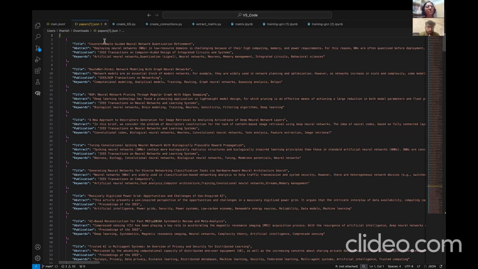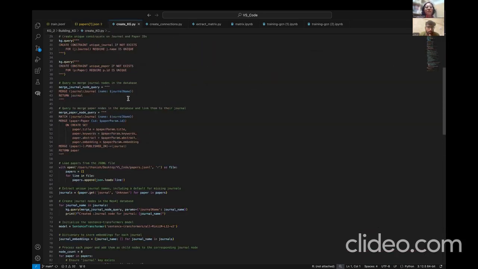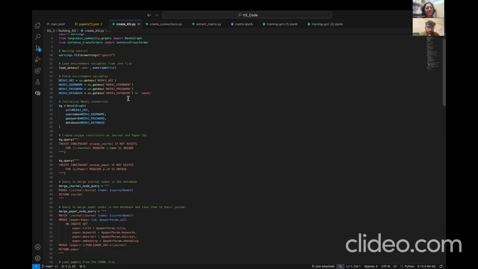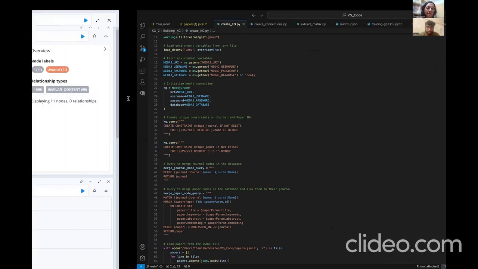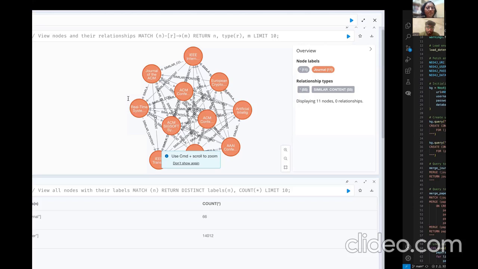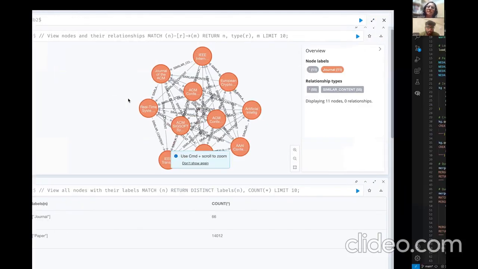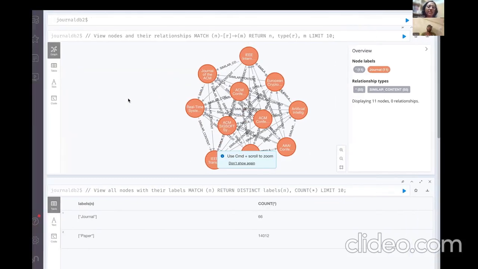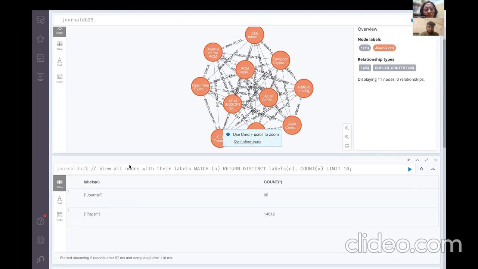We will load the JSON file and create the knowledge graph. For creating the knowledge graph, we are using a vectorized database called Neo4j. In Neo4j, we are showing in the code how we are loading the data from the JSON file, and this is how the final knowledge graph looks. There are two kinds of nodes, journal nodes and paper nodes. As you can see, the orange nodes are the journal nodes.